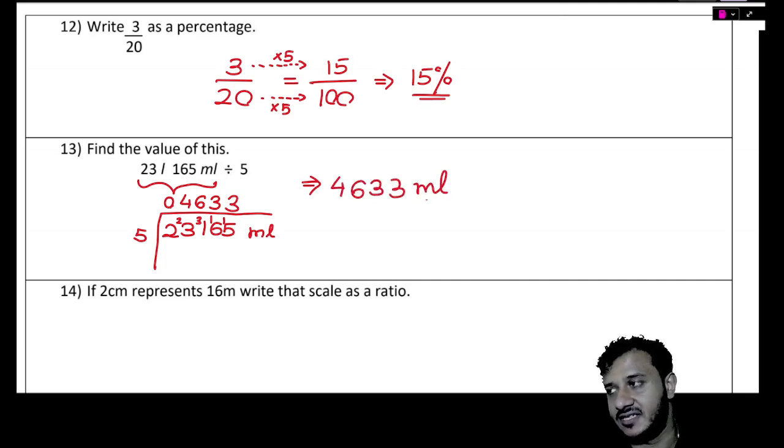4,633 milliliters. But am I going to keep the answer like that? Are we going to keep the answer like that? No. But how should we keep the answer? They have given the question in liters and milliliters, so we need to keep the answer in liters and milliliters. What is the answer going to be then? How should I write it? 4 liters and 633 milliliters.